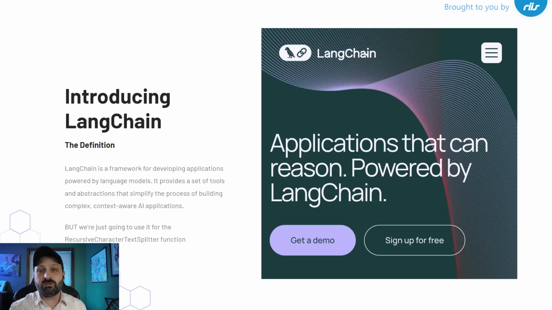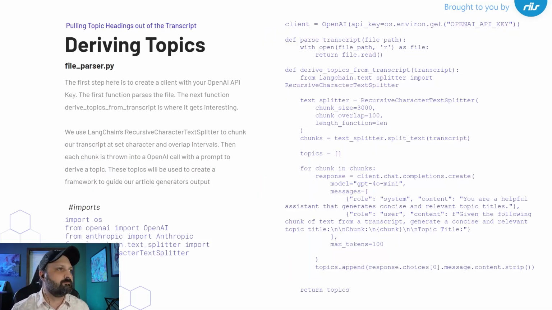That being said, we're just going to be using the text splitter function, which I'm sure exists somewhere else on the internet, but it's easy to do with our current thing. So what are we using LangChain for? We're going to be deriving topics from our transcript.